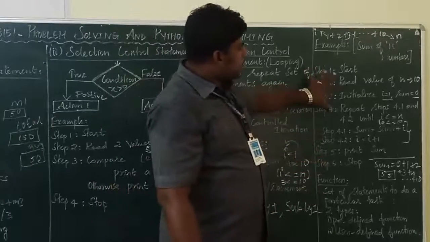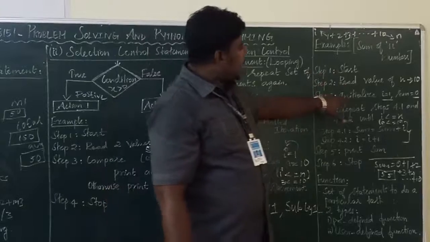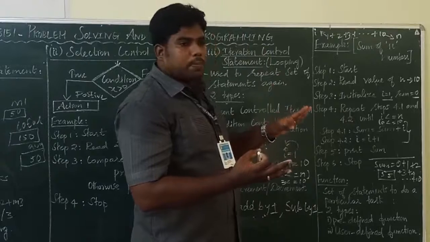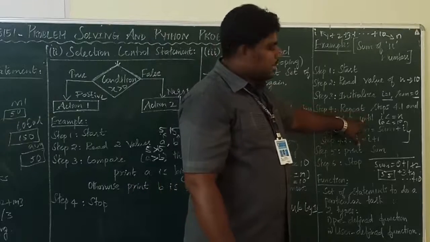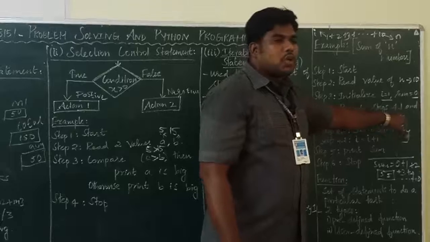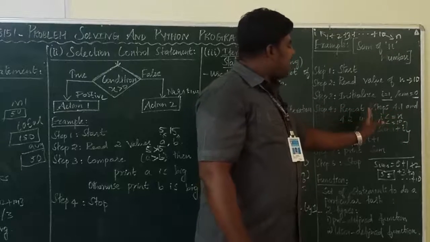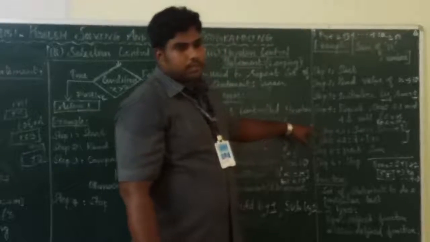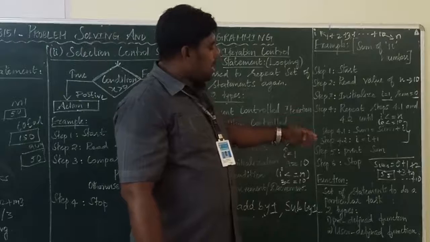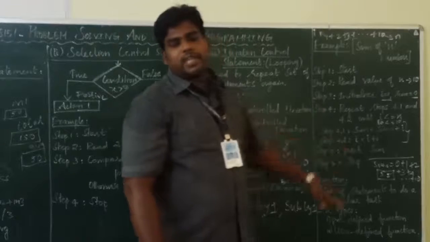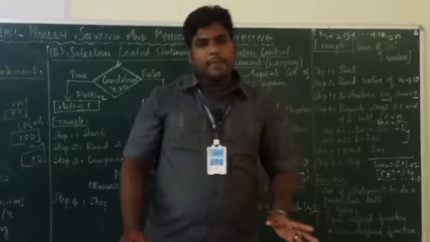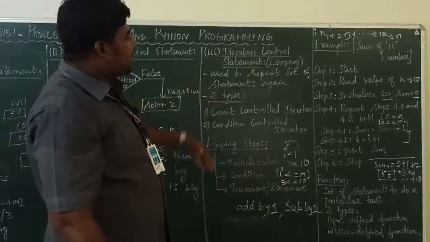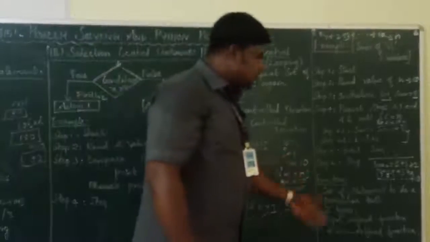So what's the first step? 3 important steps are there. First you have to initialize. You have to set the starting value and the ending value of the loop. Then you have to check the condition. Here the condition is I less than or equal to n. Till the I value reaches the n value, you have to repeat these two steps. Once the condition is false, it will come out of the loop and print it. All of you got it? So these are the looping statements, the iteration control statements.